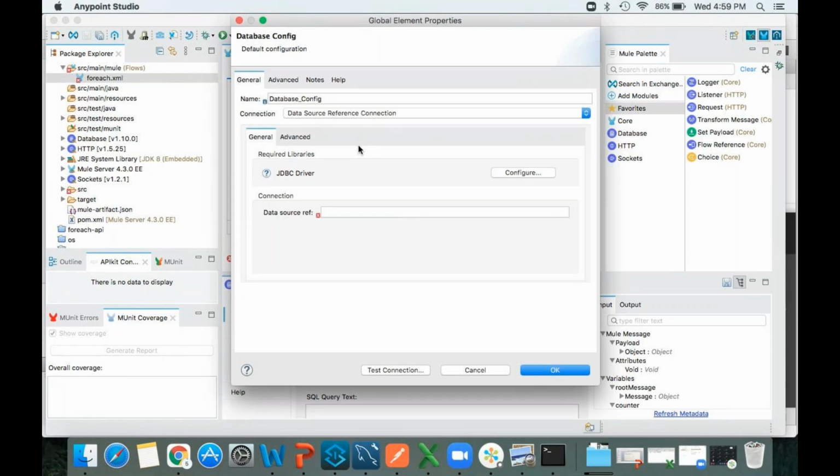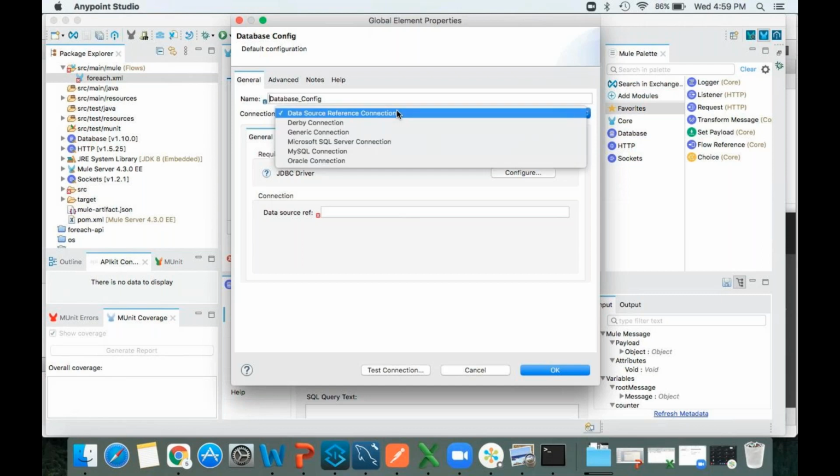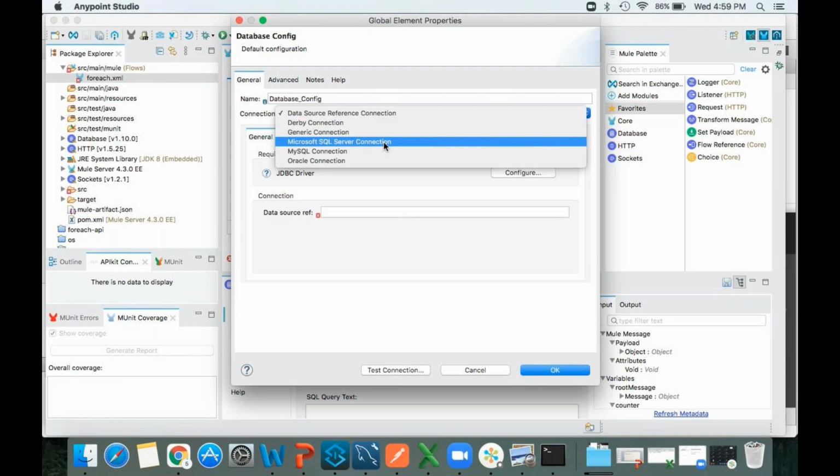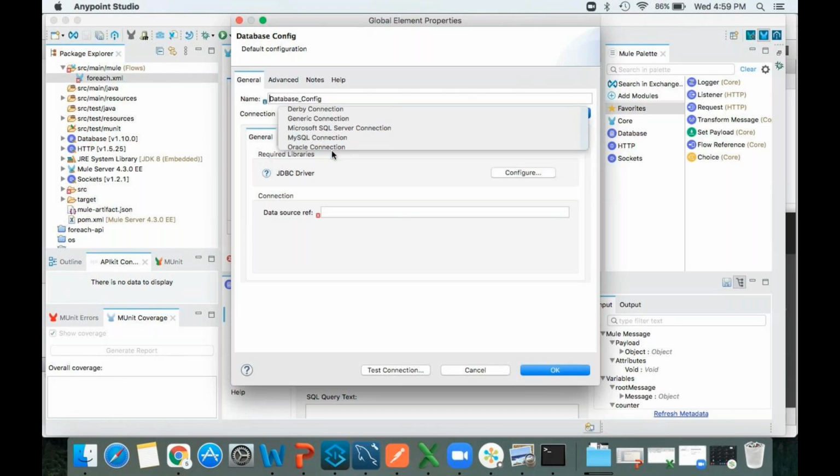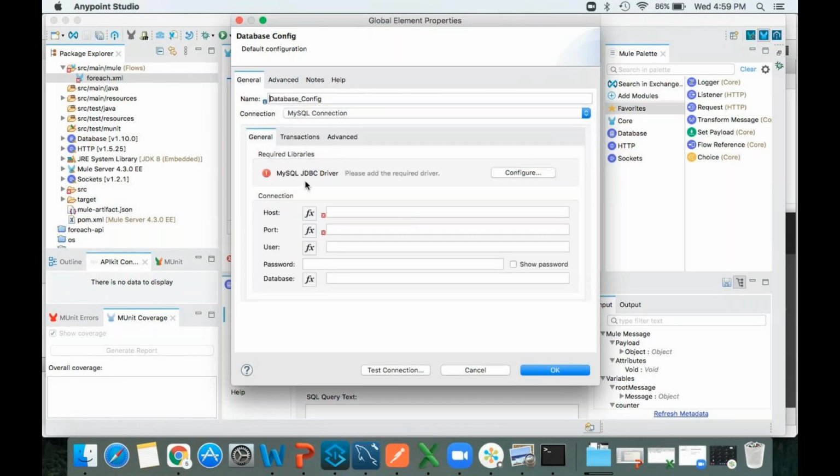So there are so many databases. Which database do I want to connect? Whether I need to connect a general connection, Microsoft SQL Server, MySQL, or Oracle is your wish. In my case, we are going to deal with this MySQL connection. Click on this. Immediately it will throw an error saying that the MySQL JDBC jar is required.